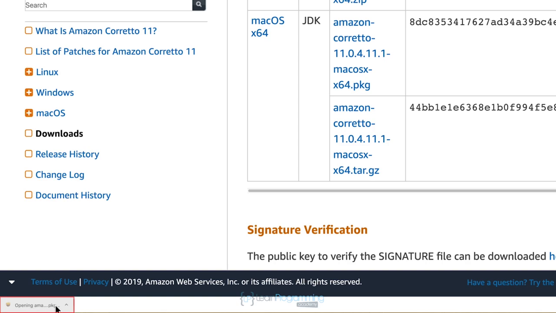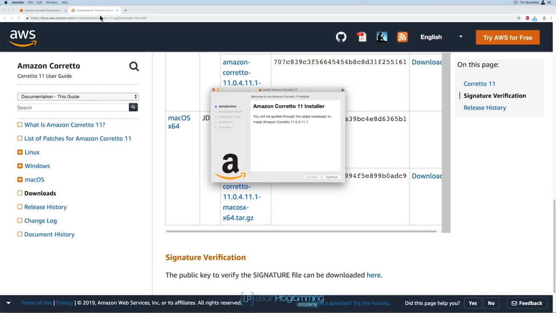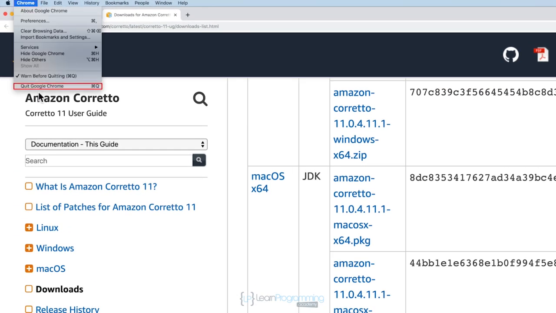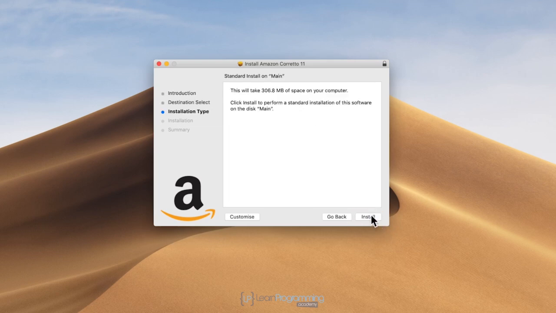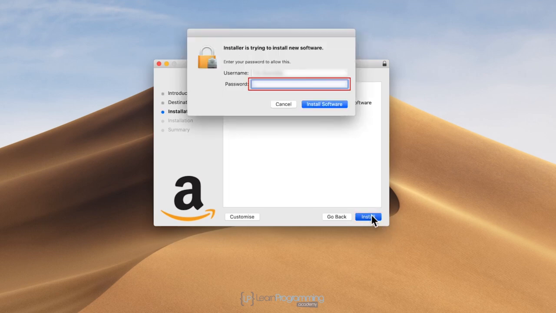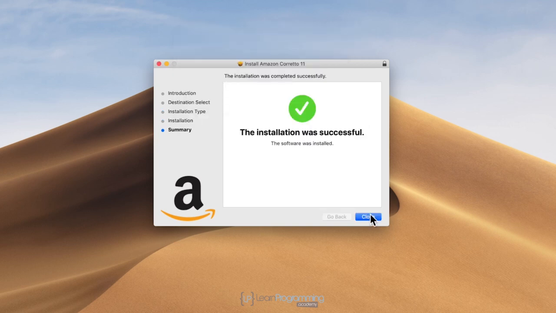All right, so I'm going to click on the downloaded file now that it's finished downloading, which starts the installer. I'll close down the browser. And the installation is pretty simple. Click on continue, click on install, type your password. And you can see it was quite a quick process.